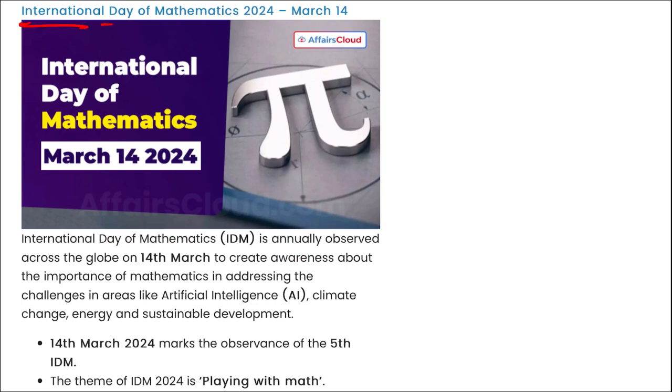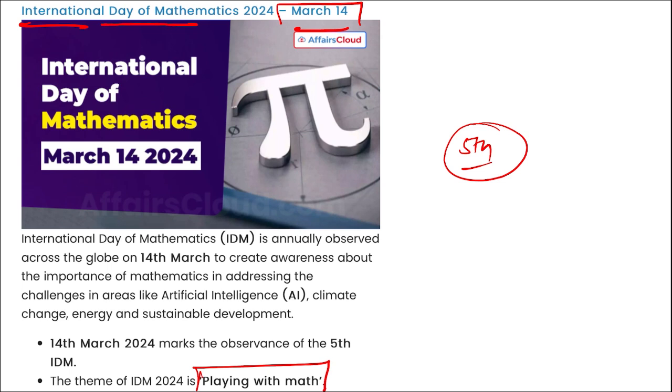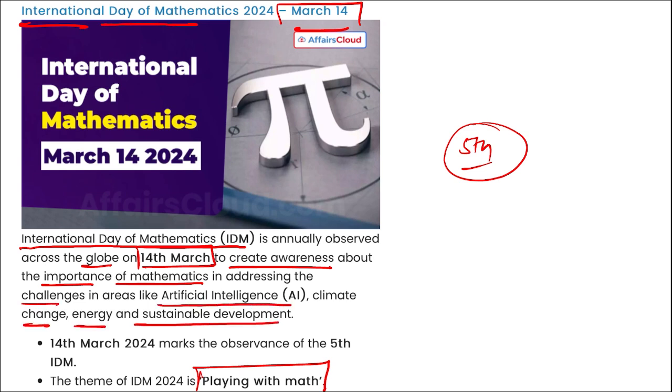Then International Day of Mathematics, we observe this on 14th of March, and this was the 5th edition of the International Day of Mathematics that was observed, and the theme being playing with maths. So International Day of Mathematics annually observed across the globe on 14th of March to create awareness about the importance of mathematics in addressing the challenges in areas such as AI, climate change, energy and sustainable development. And this 14th of March marks the 5th edition of the IDM, that is International Day of Mathematics, and here is the theme that you need to remember.